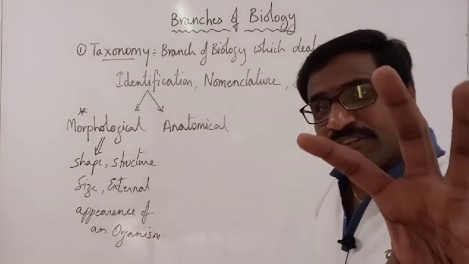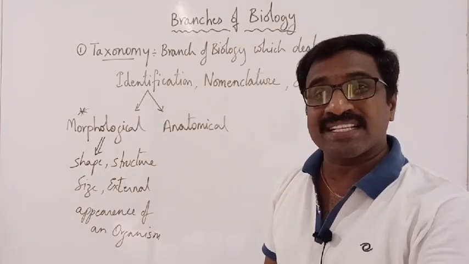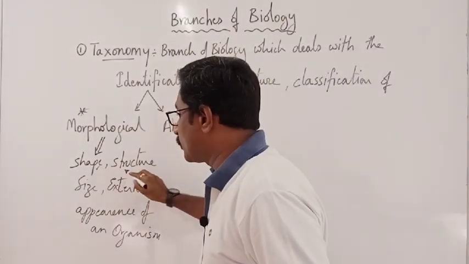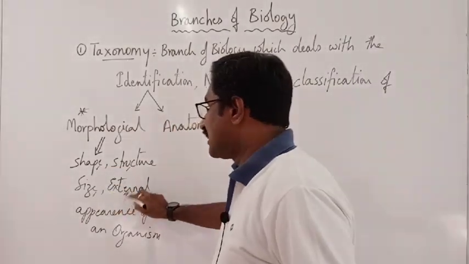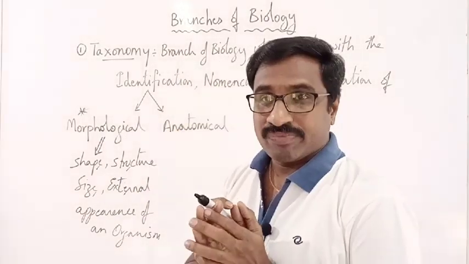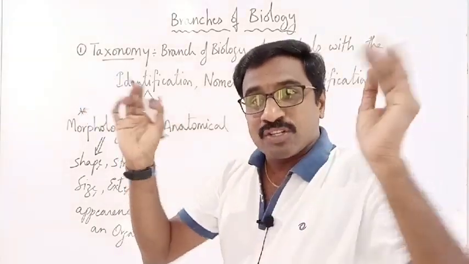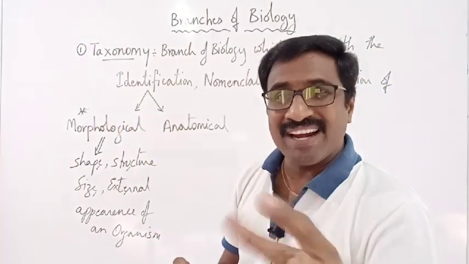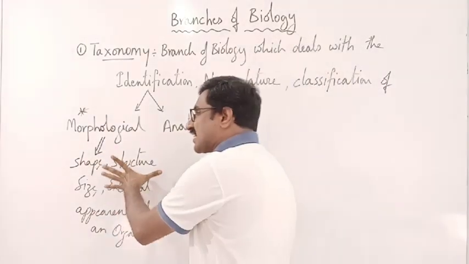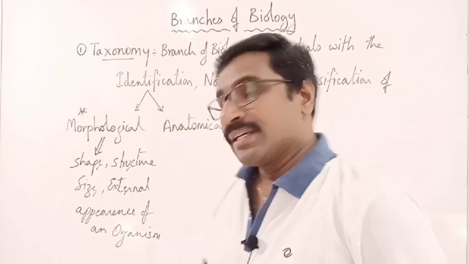Morphology is the study of external characters especially. What is the meaning of external characters? That is the shape, size, color, structure. Take a simple example: large, small, medium, these are all called characters. So if we study characters like that, it is called morphology.